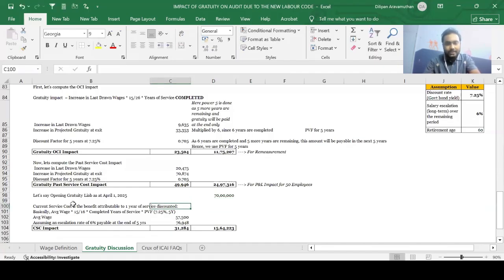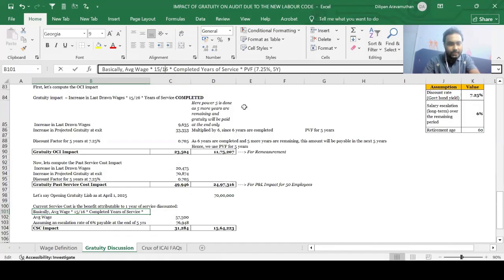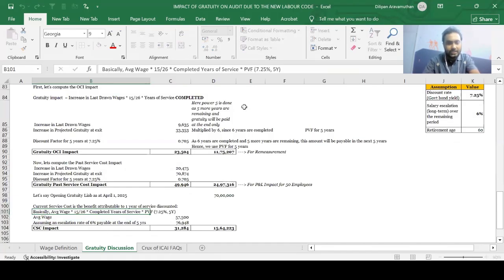So meanwhile, guys, there is something called current service cost. As you all are aware, current service cost is the cost that is attributable to 1 year of service. So how would this work, guys? This would basically be your average wage into 15 by 26 into completed years of service into present value factors for 5 years, because again only 5 more years are remaining, so I need to bring it back to the present, right? Perfect. Yes, sir.